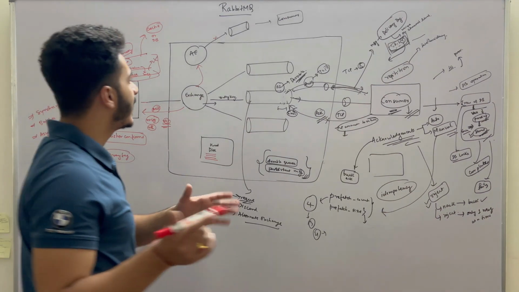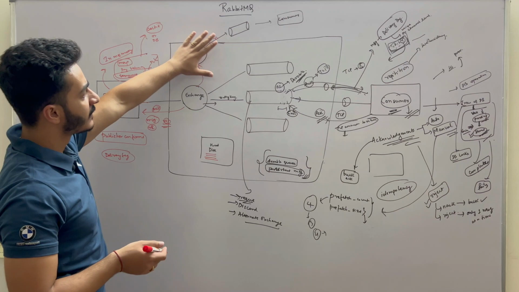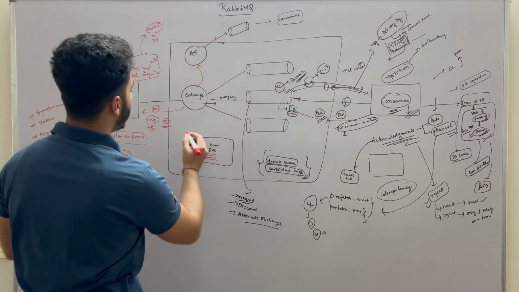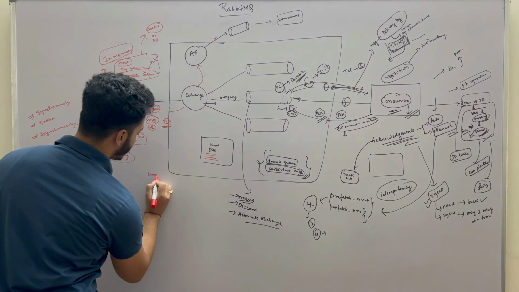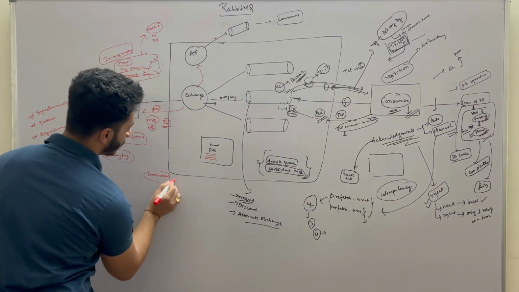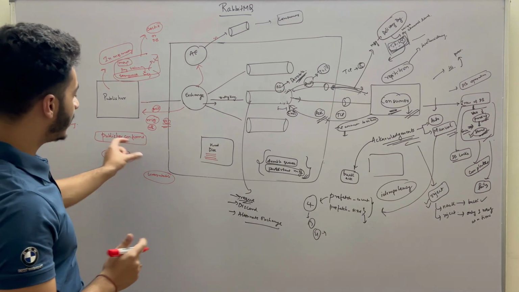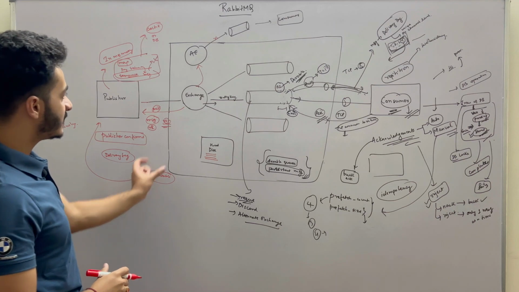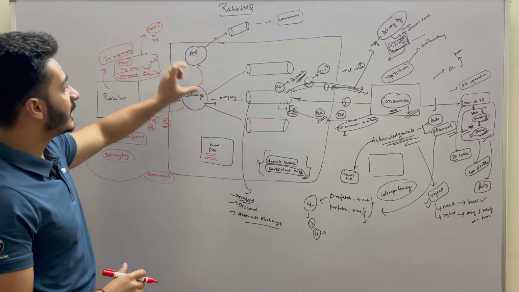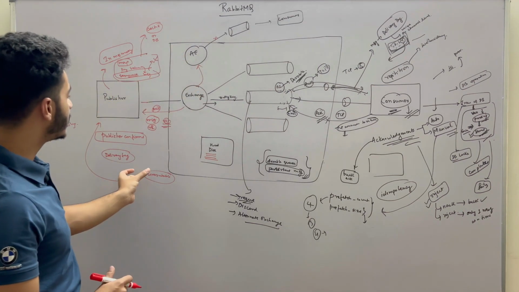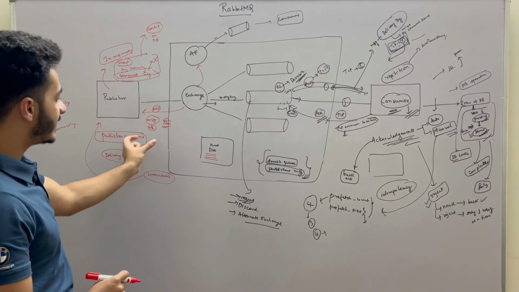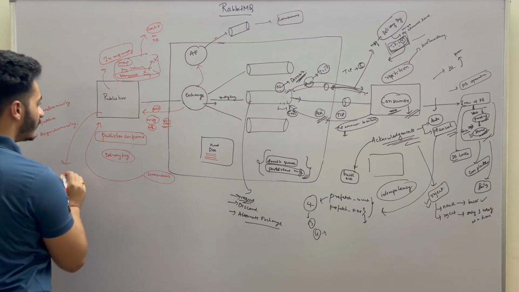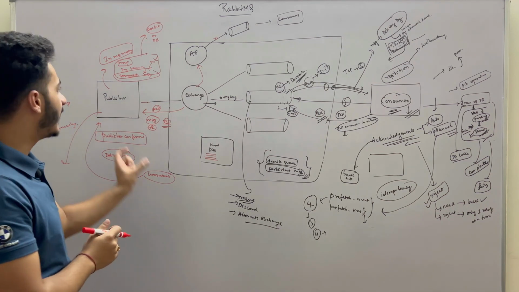And it's also possible that you have not set up this alternate exchange. Okay, this alternate exchange is not there. So in case of any unroutable message, what you can do is, you can basically return this message back to the publisher. Okay, in case the message is unroutable and you have not even set up this alternate exchange, you can send this message again back to the publisher. So you will have to basically ensure that this unroutable message is handled by this publisher.